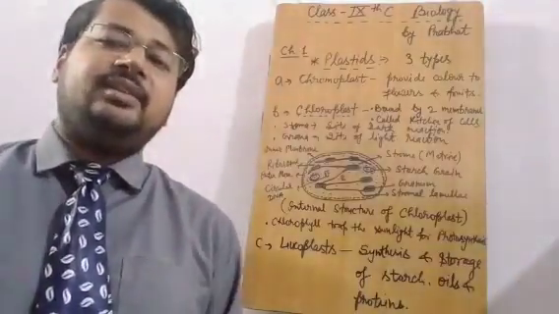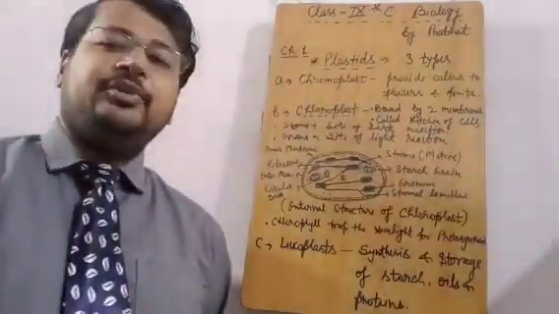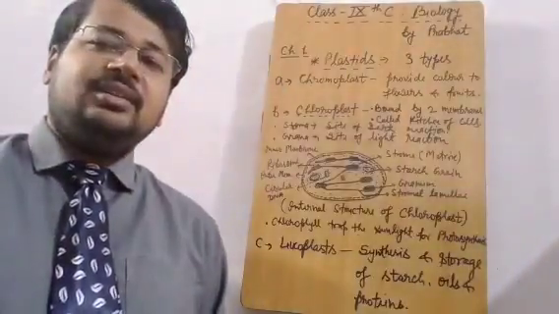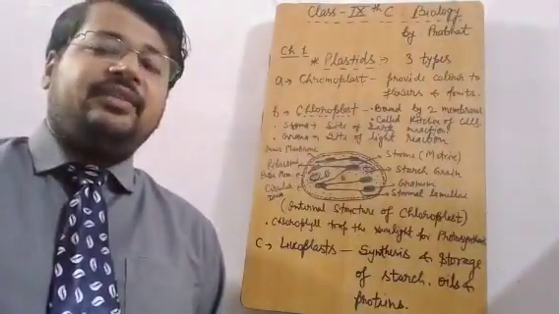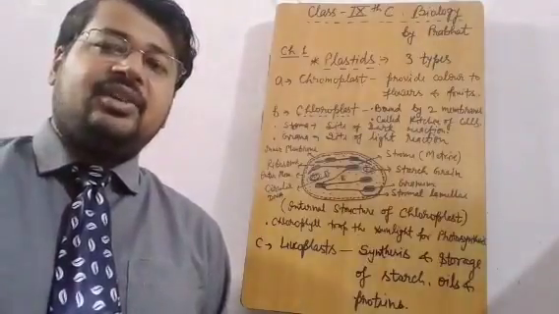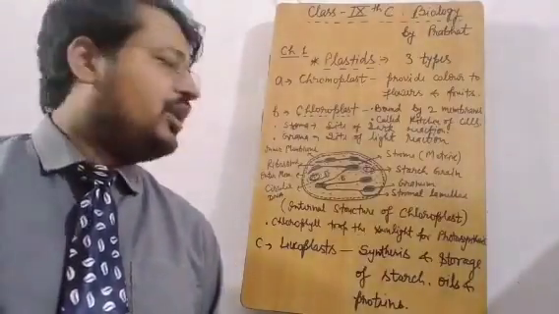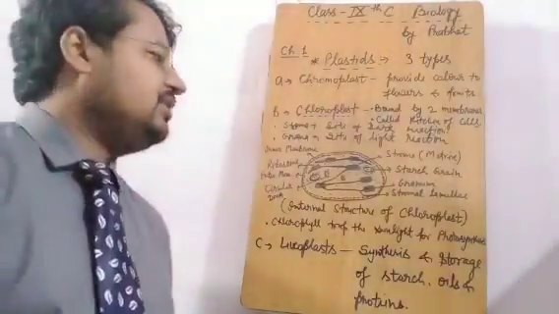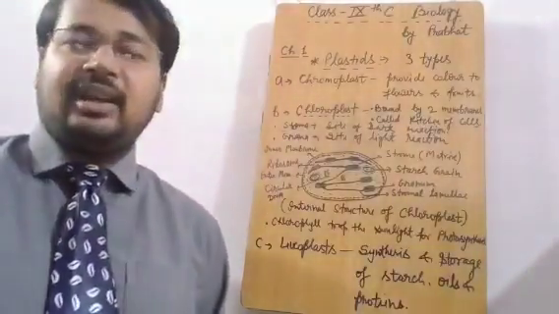You have to understand this, that if in MCQ or one-liner questions it is asked where does the light reaction take place and where does the dark reaction of photosynthesis take place, you have to memorize this. If anyone asks you about the dark reaction, your answer will be stroma.